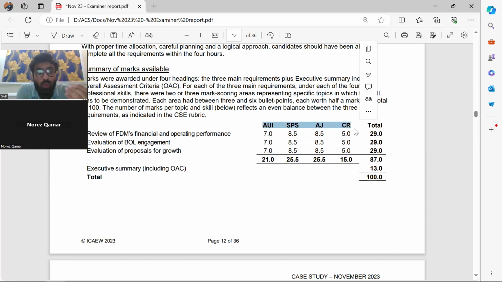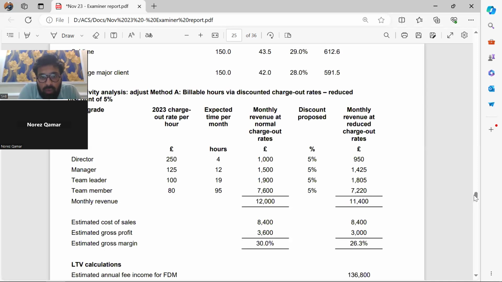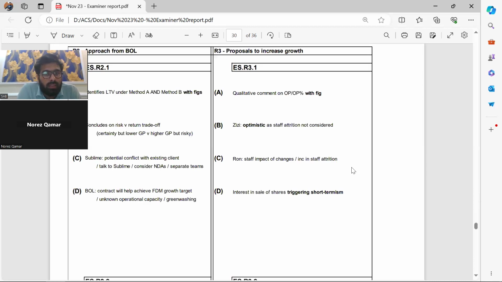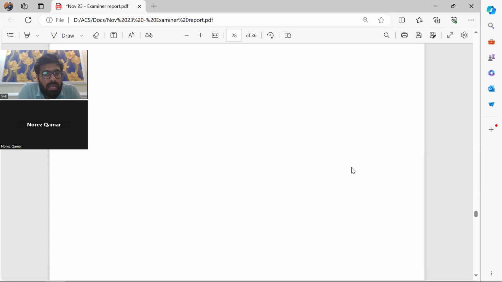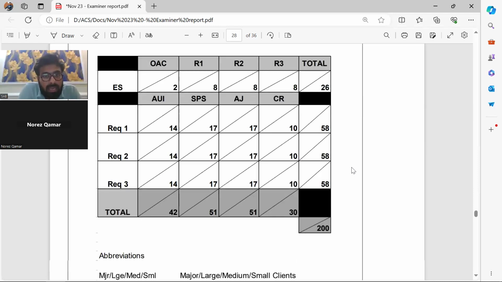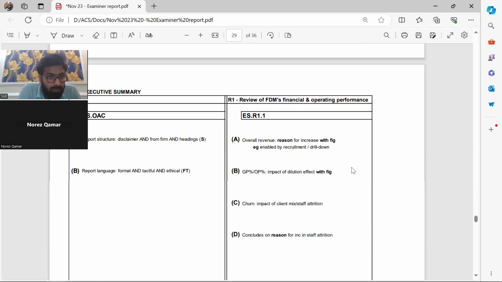So what does AUI mean? What does SPS mean? What does EJ mean? What does CR mean? I've shown you guys in the earlier classes as well. I'll show you again here. Let's see, these are the boxes that the examiner expects you're going to be hitting.